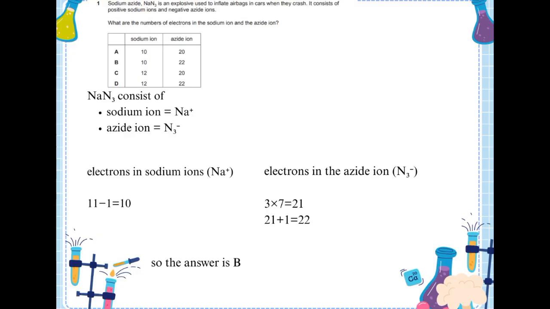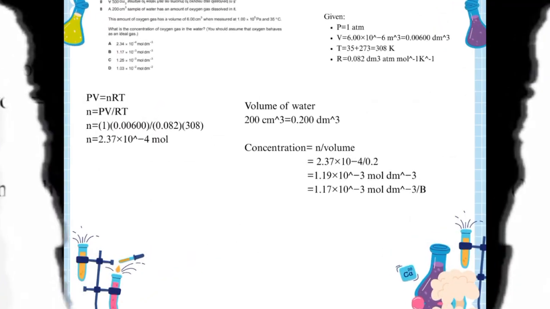Next, the azide ion is N3 minus. Each nitrogen atom has 7 electrons. We multiply the 7 electrons by 3, so the total is 21 electrons. And the azide ion has a charge of -1, meaning it has gained 1 extra electron. So the total number of electrons is 21 plus 1, which equals 22 electrons. So the answer is B.